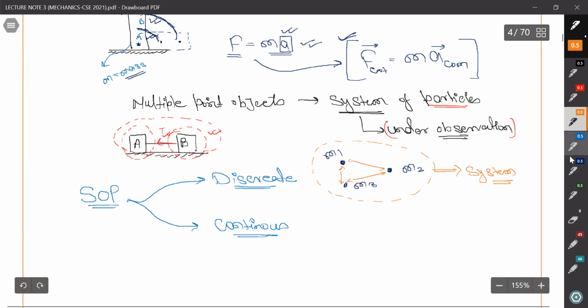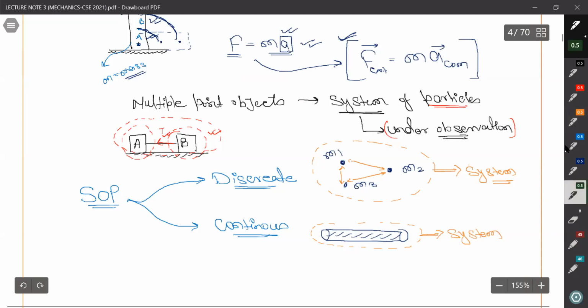But for example, if we have a rod like this, and if we treat this as system, then it will be called continuous system.